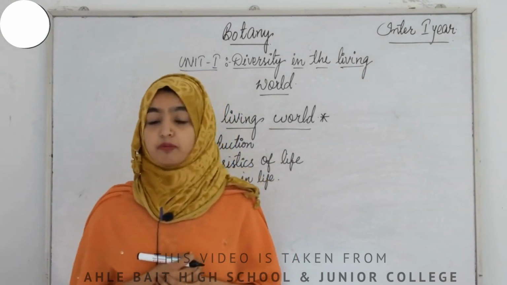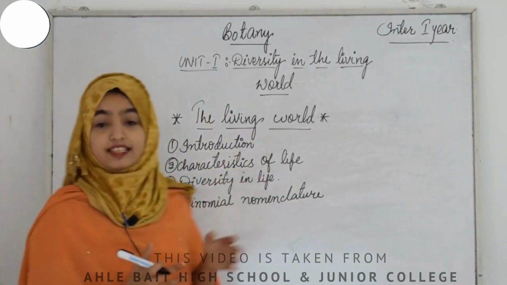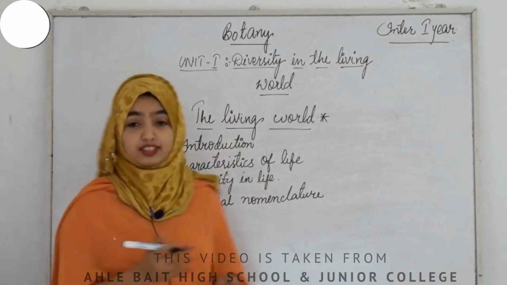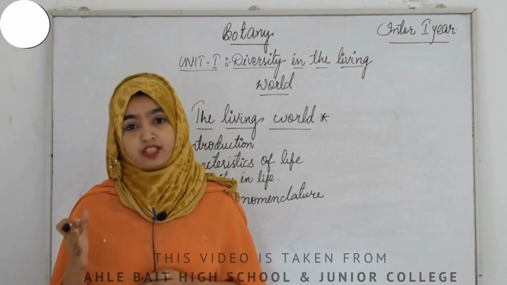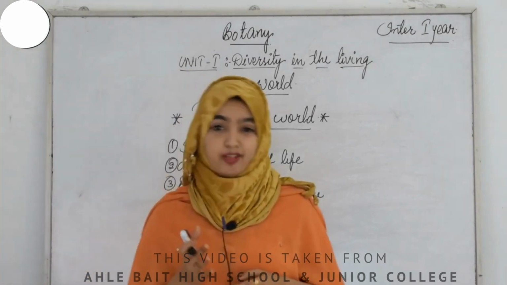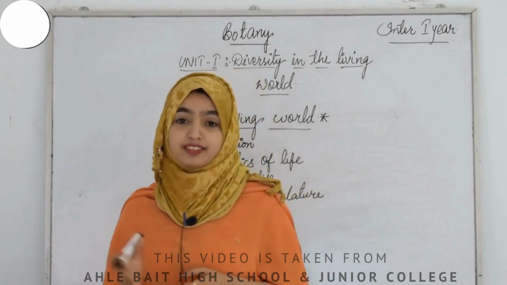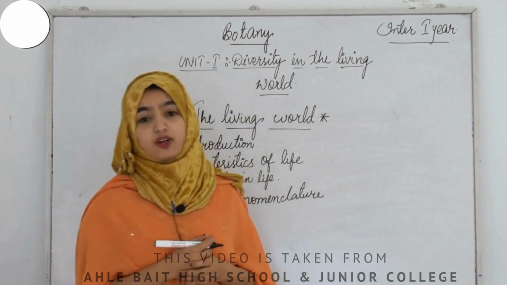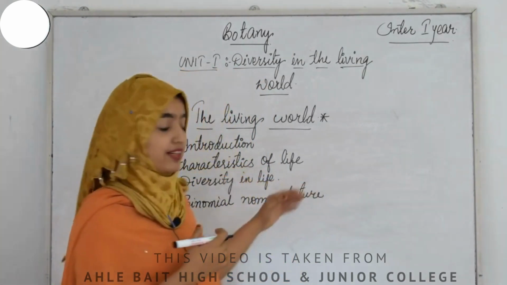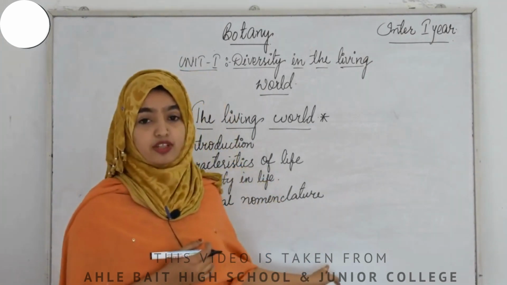The fourth point that we have to cover is binomial nomenclature. Nomenclature is nothing but naming of organisms, and binomial is a process in which two names are given. For example, human beings most often have two names: one is the initial and the other is the surname, right? Like that, organisms like plants and animals are also given two names. That is why it is called binomial nomenclature. In detail we are going to learn it later.